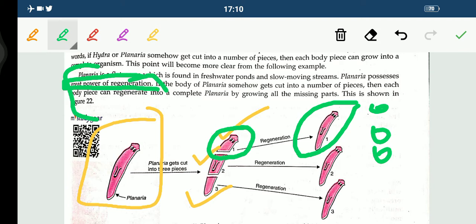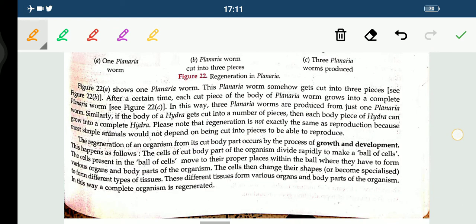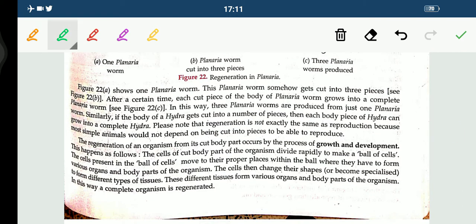If the body of a planaria somehow, accidentally, gets cut into a number of pieces, then each body piece can regenerate into a complete planaria, that you can see here. We have three planaria here. Now, this planaria worm somehow gets cut into three pieces, right? After a certain time, each cut piece of the body of the planaria worm grows into a complete worm.